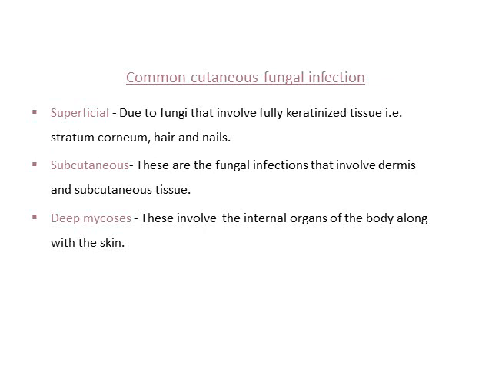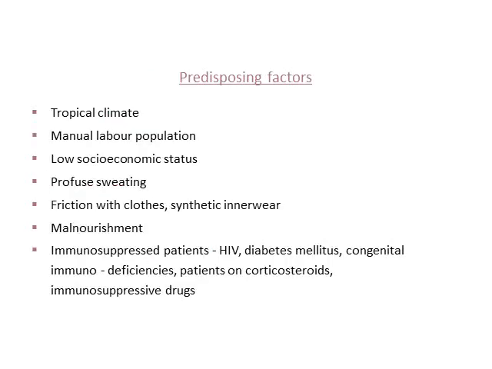Fungal infections are usually divided into superficial, subcutaneous, and deep. As we divided bacterial infections, here also we divide the infections by depth of involvement. Superficial is due to fungi that involve fully keratinized tissue, that is stratum corneum, hair, and nails. Whereas subcutaneous fungal infections involve the dermis and subcutaneous tissue also. The deep mycoses are those which can go within the body to the internal organs along with the skin. So these are the divisions of fungal infections: superficial, subcutaneous, and deep mycosis.